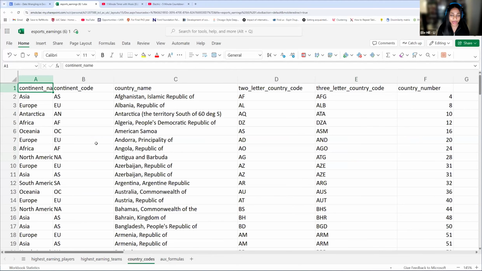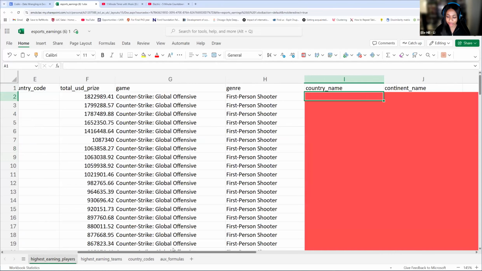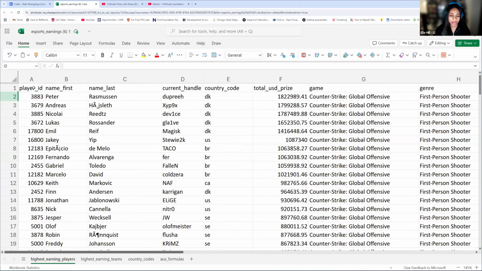So the second thing that you have to find out is how can I connect this data? Now let's go back to our highest earning players and look at all the columns again. So we have a player ID. IDs are generally good for connecting data, so we'll put that in the back of our mind. Names are not good at connecting data because you can have duplicates of names. Names are not unique to an individual, so it's not a good way to connect information.